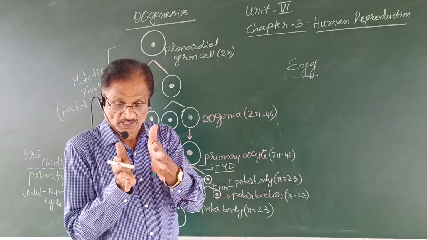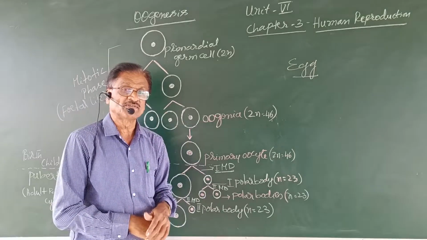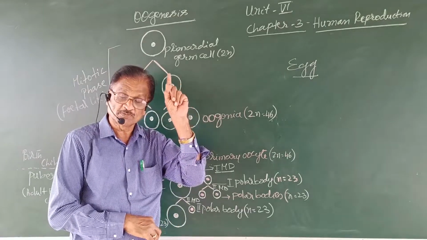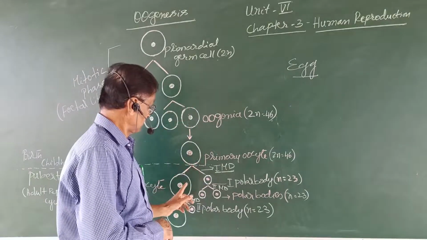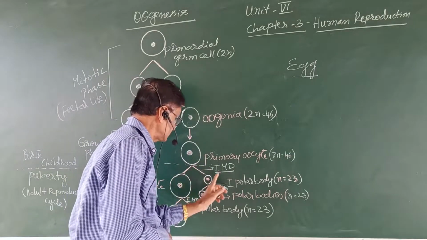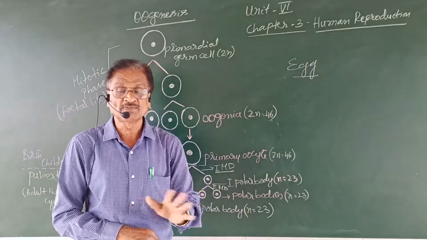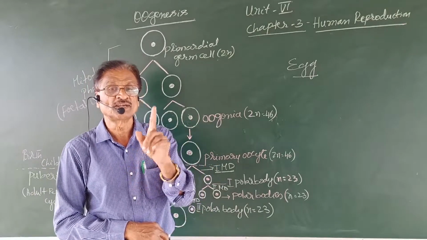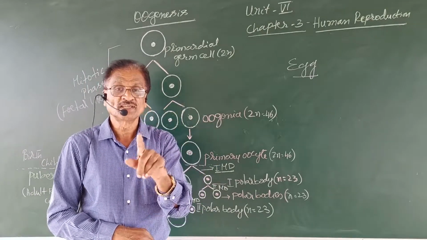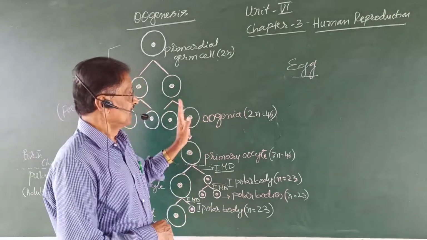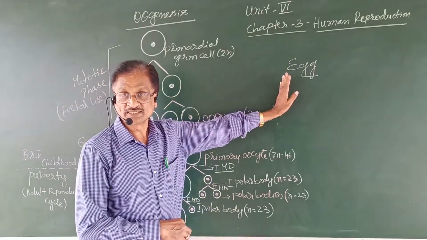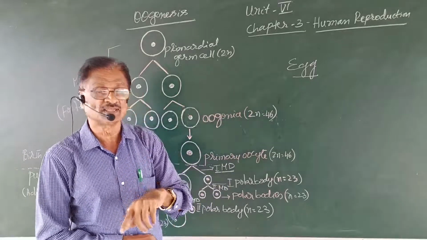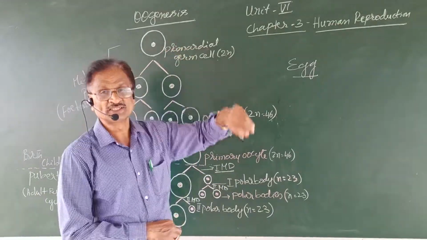If at all equal cytoplasmic division occurs, as in spermatogenesis, then no resultant cell contains enough of the yolk content necessary for the development of the future embryo. Hence, unequal cytokinesis has its own significance in oogenesis.